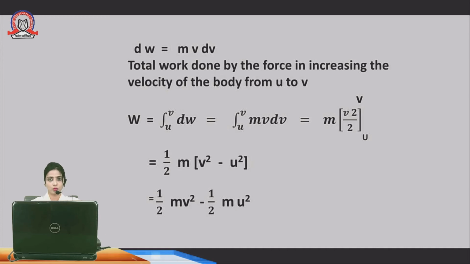Instead of v square, we substitute the upper limit minus the lower limit: the upper limit is v and the lower limit is u. Understood? 1 upon 2 m is my constant term, multiplied by v square minus u square. Now multiplying 1 upon 2 m inside the bracket, we get 1 upon 2 m v square minus 1 upon 2 m u square.